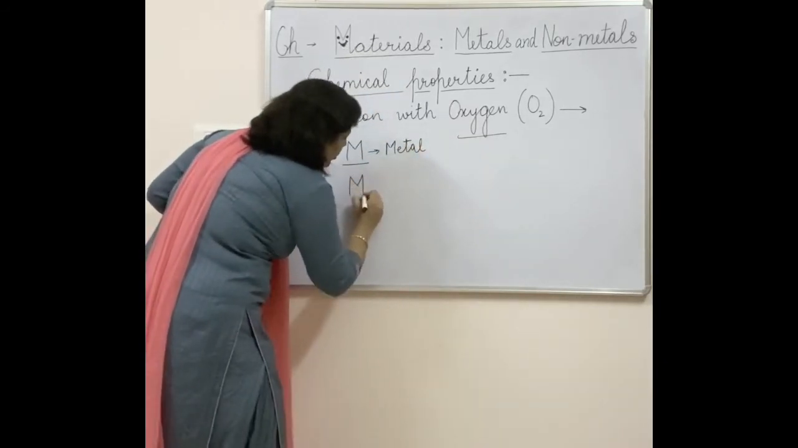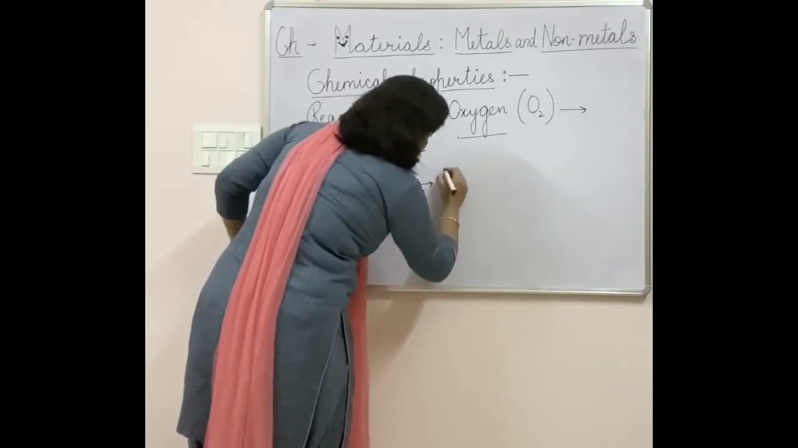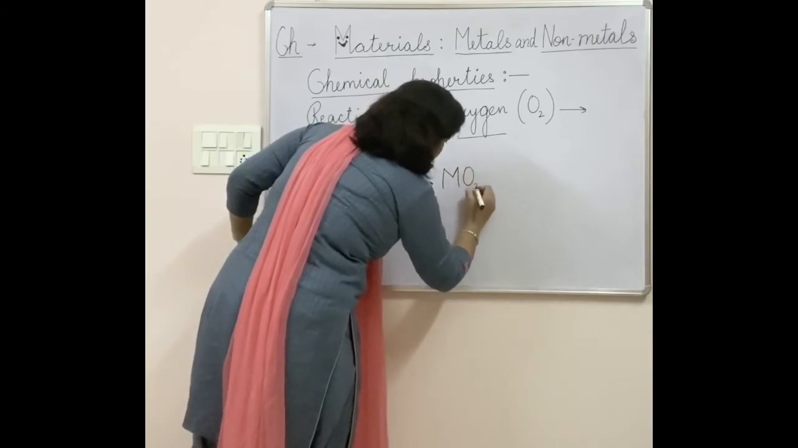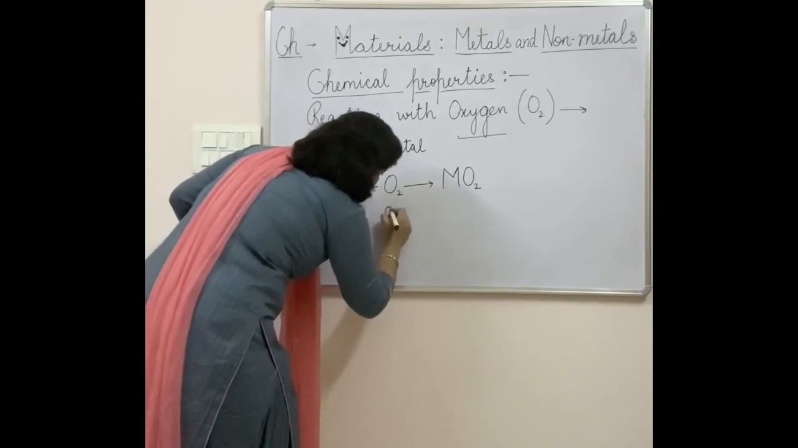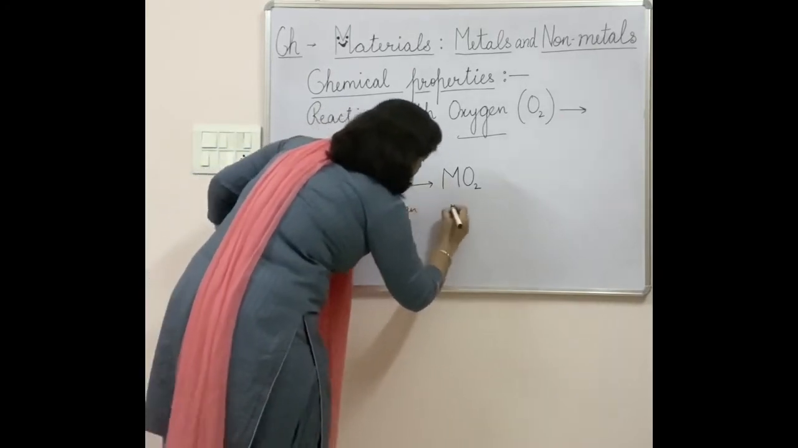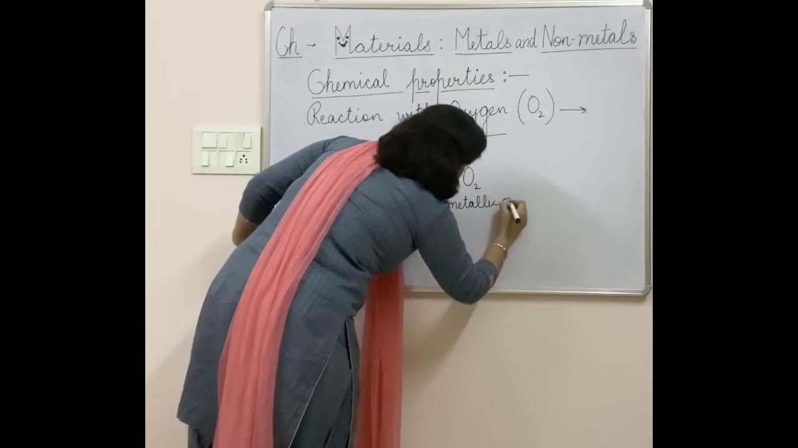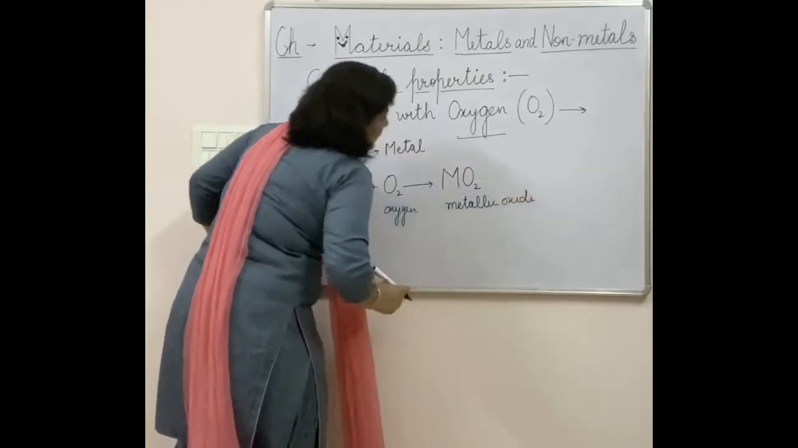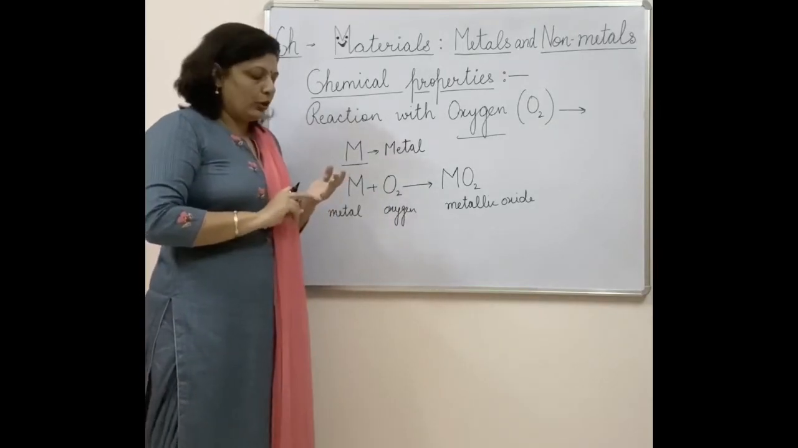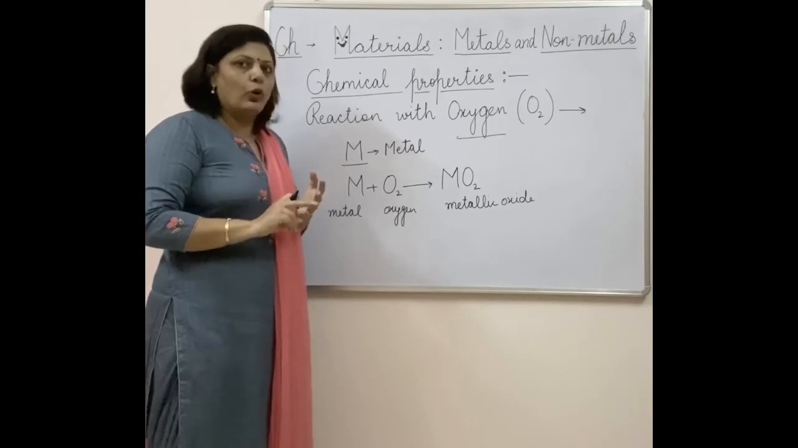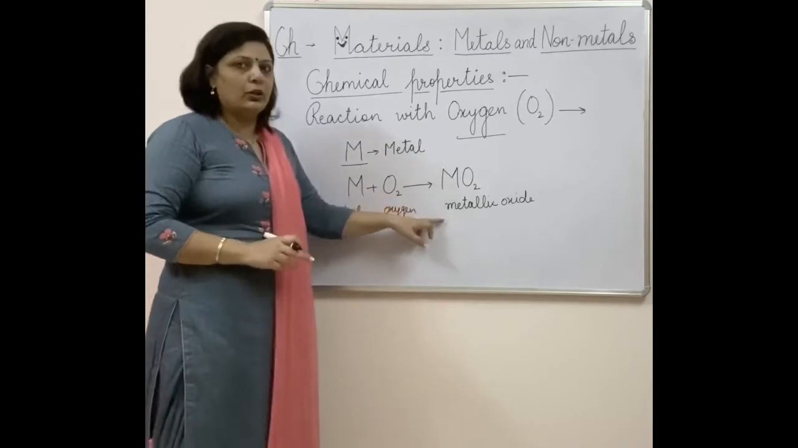Metal reacts with oxygen. Oxygen is always present in the atmosphere and it will lead to the formation of an oxide, which is called a metallic oxide. So this is the metal, oxygen, and it will form a metallic oxide. Metallic oxide will be formed by all the metals. Each metal, whether it is iron, zinc, magnesium, or sodium, will react with the oxygen present in the atmosphere and form a metallic oxide.